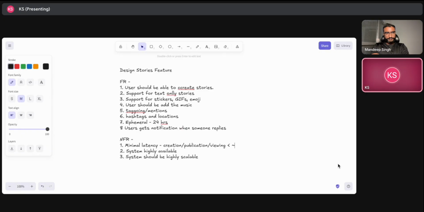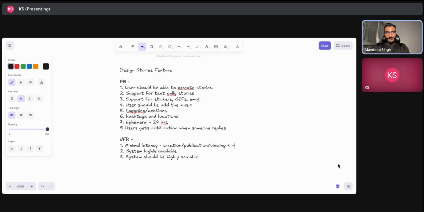Right. So I think viewing should take less time, around 300 milliseconds of latency for the viewing. Yeah, we can keep that. I don't know if we should keep anything for creation or publication per se as a strict latency constraint. Do you want to add over that? Yeah, I mean that's fine.